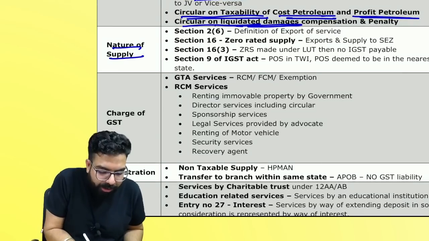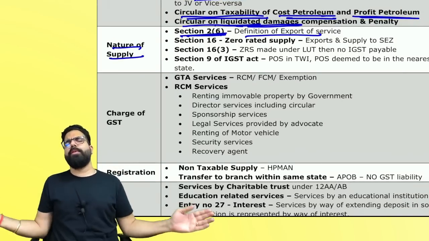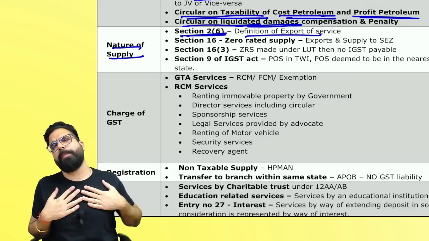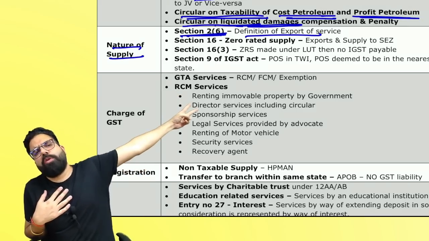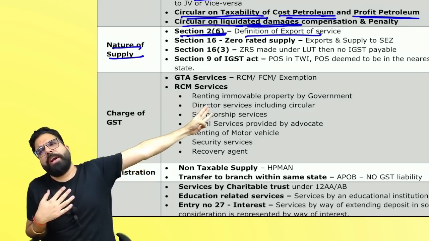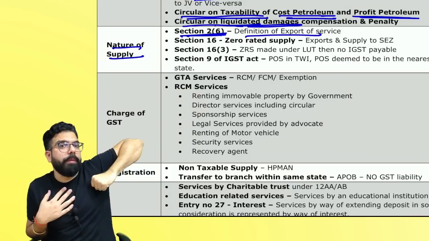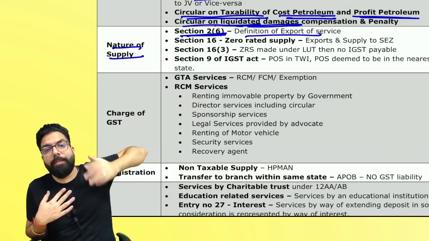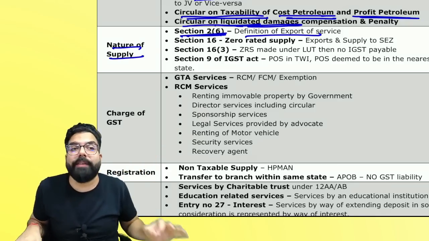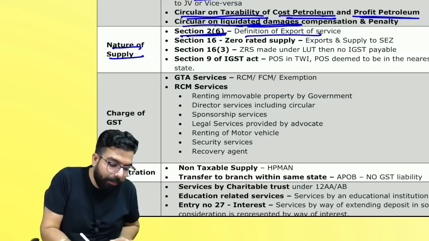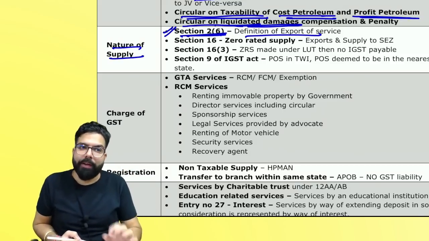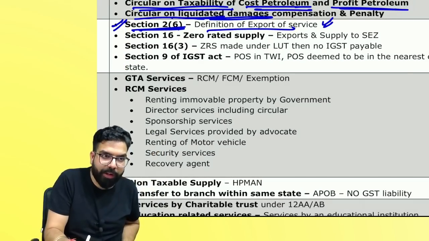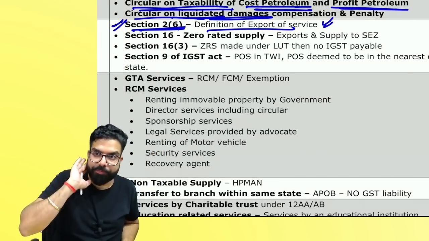In nature of supply, one thing which I want you to remember, export of service. Everyone, export of service means service where the location of supplier is in India, location of recipient is outside India, place of supply is outside India. Payment is received in convertible foreign exchange or INR wherever permitted by RBI, and you both are not merely establishments of a distinct person. Then it will be an export of service. Please remember export of service. Wherever you see export of service, please write the definition properly.